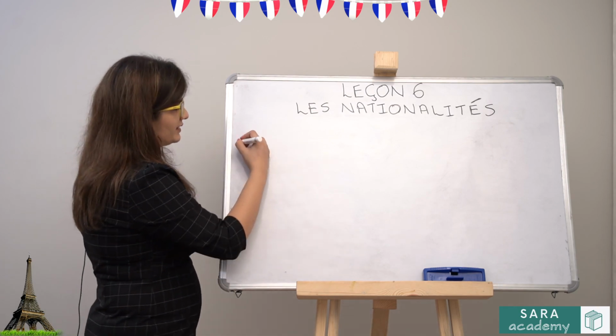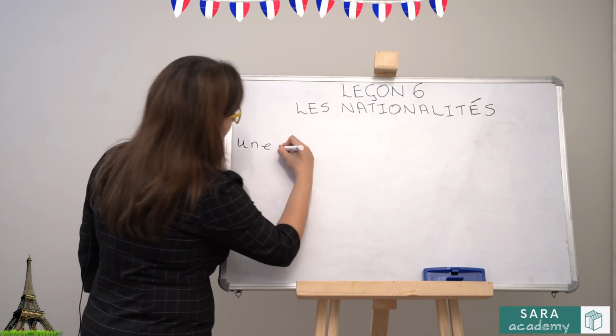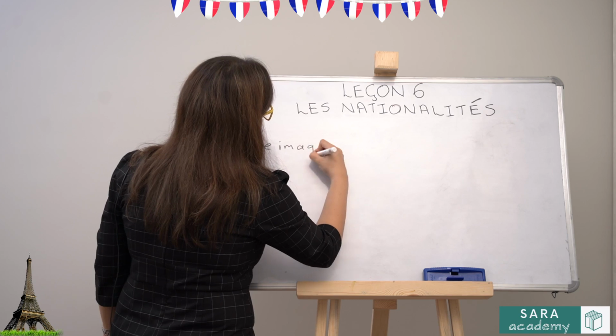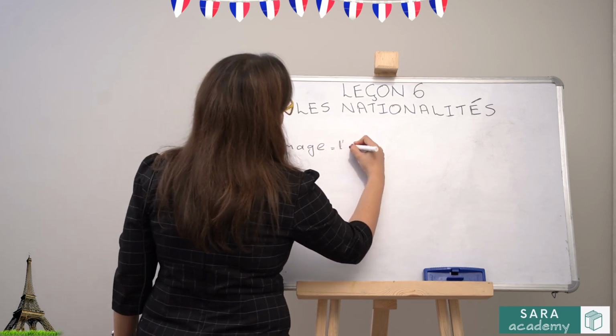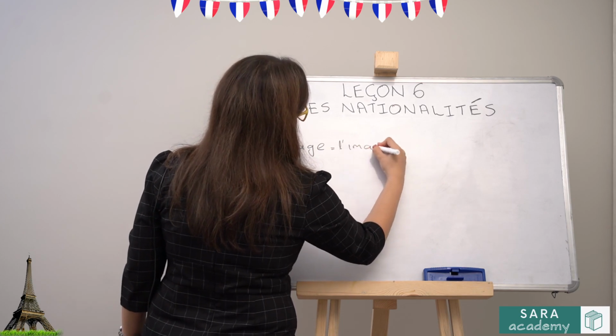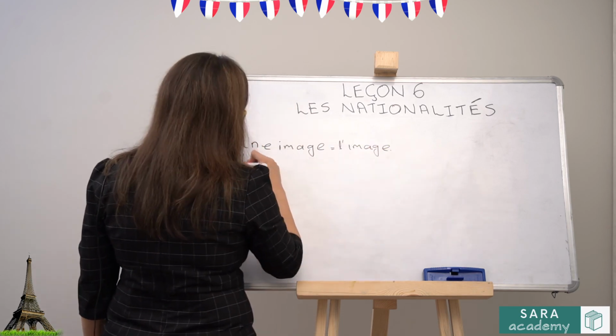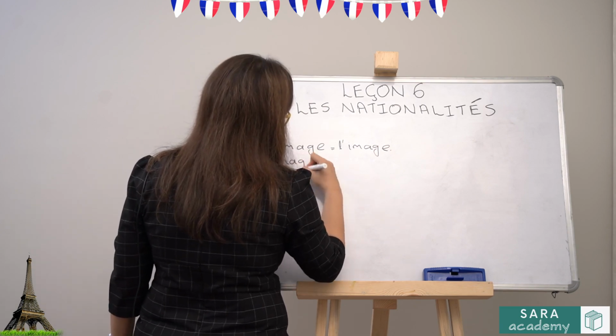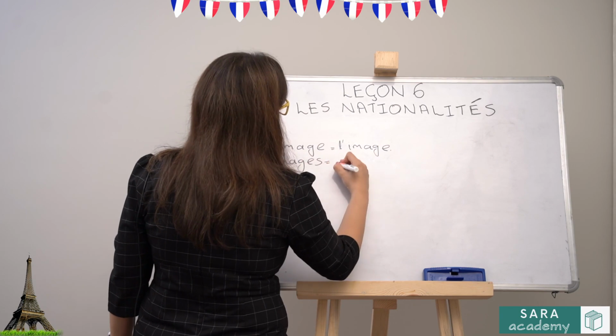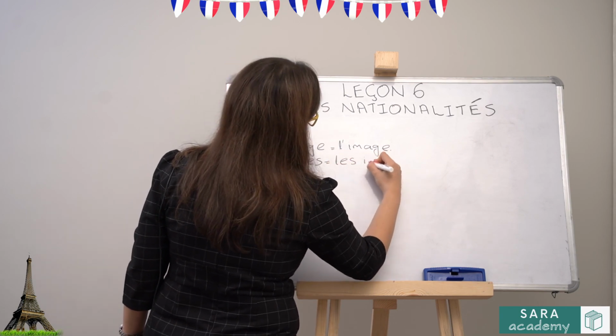So even though it's a feminine one, we have done this before. Une image, you have to convert it into definite. Starts with a vowel, this will be L apostrophe. If it was des images, plural, it would be les images.